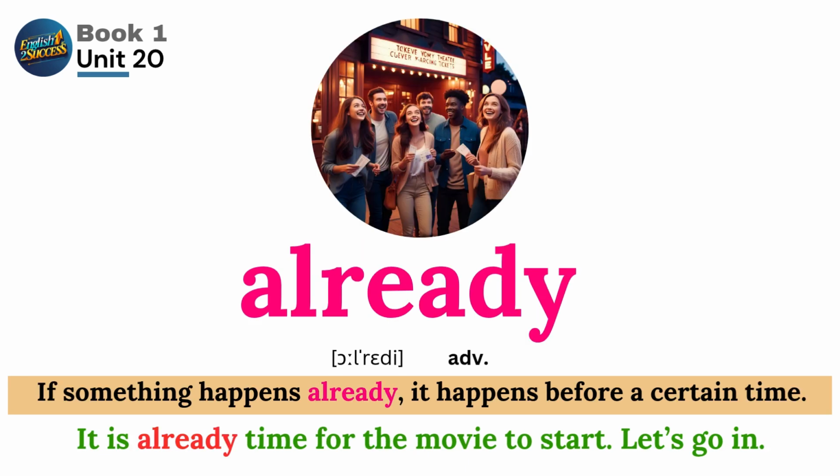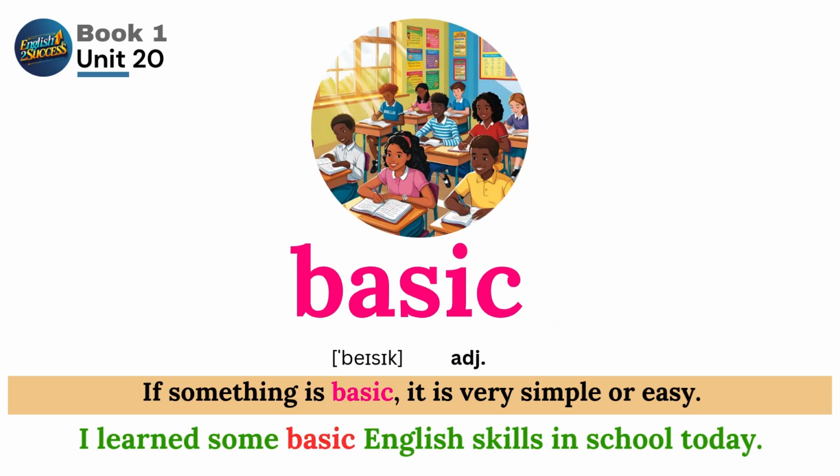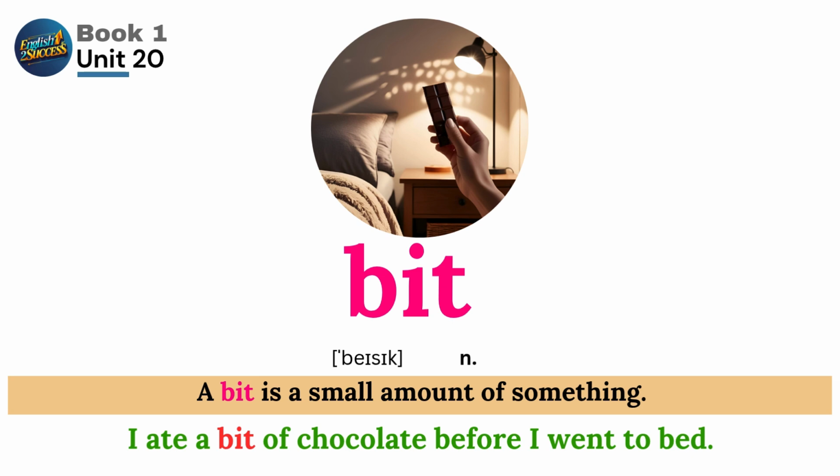Already. If something happens already, it happens before a certain time. It is already time for the movie to start. Let's go in. Basic. If something is basic, it is very simple or easy. I learned some basic English skills in school today. A bit is a small amount of something. I ate a bit of chocolate before I went to bed.